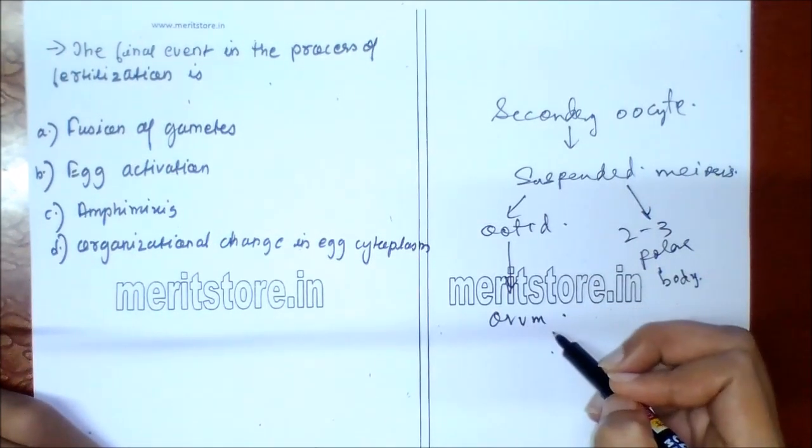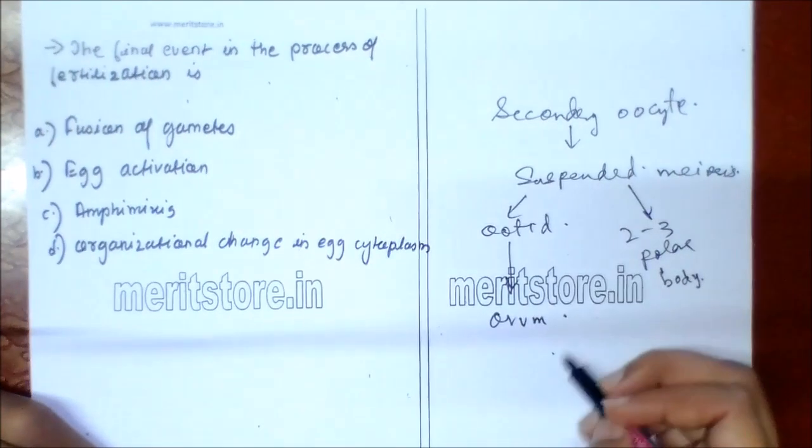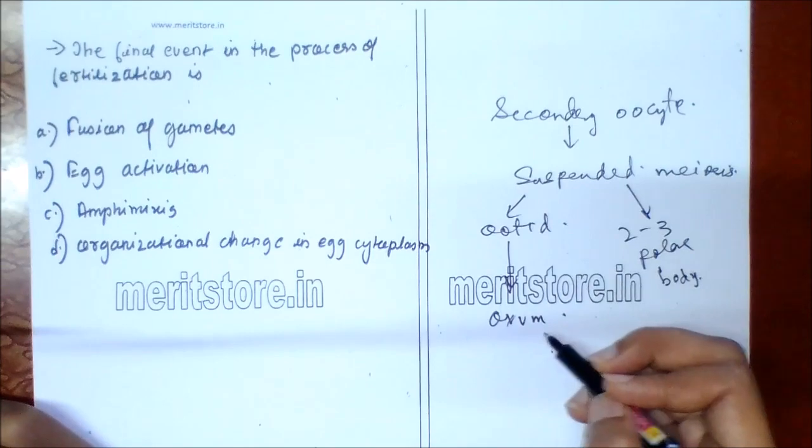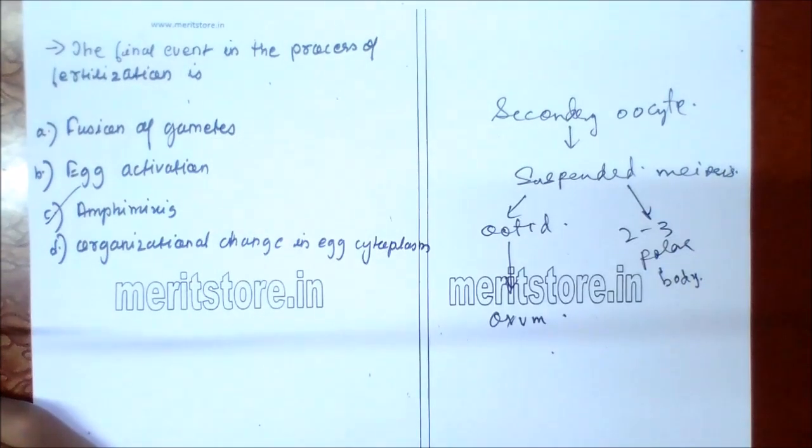Male and female pronuclei get mixed up. The process is known as amphimixis, the fusion of both the pronuclei. So option C is the correct answer.